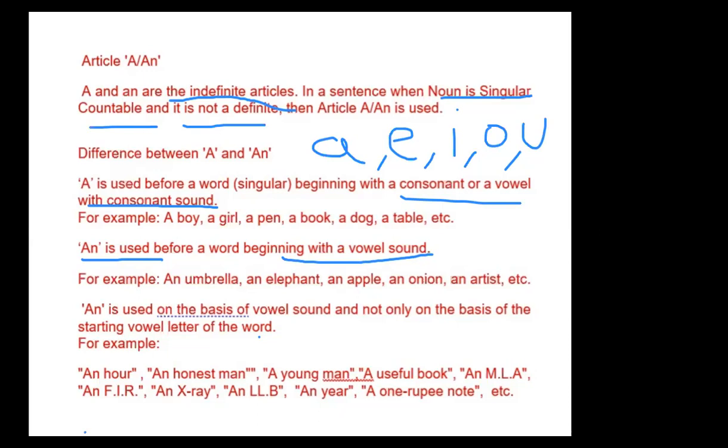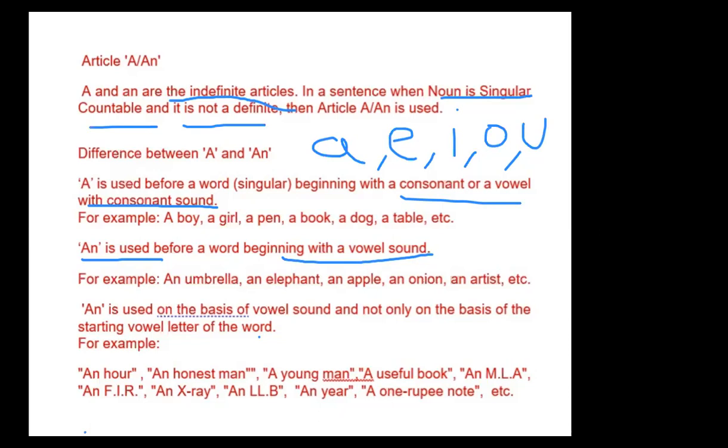Next is MLA. You all know MLAs. When we speak MLA, the sound starts like "em", so we use an MLA, not a MLA. M is a consonant, but when we speak MLA, it sounds like it starts with a vowel, so we use an.